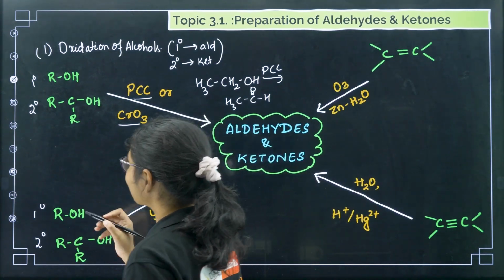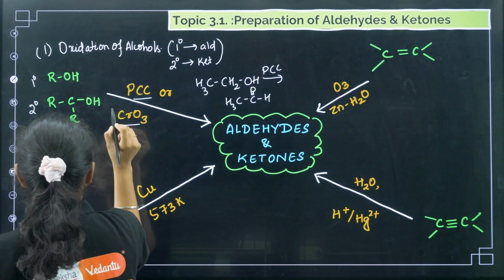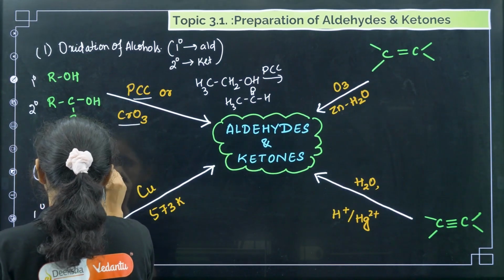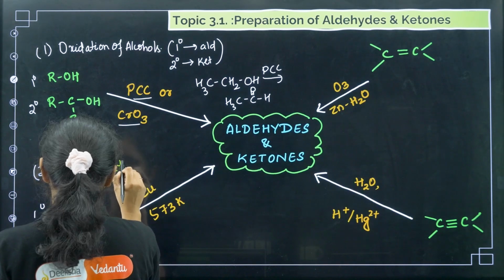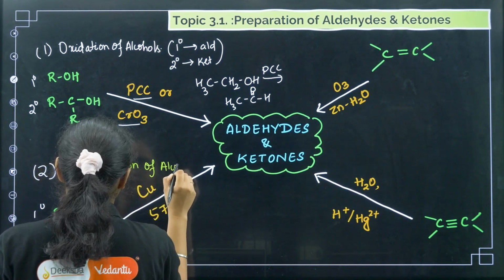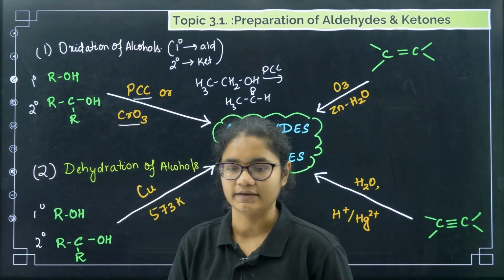This is your second method. What is the second method name? Second method is dehydration of alcohols. What is the reagent here? Reagent is copper at 573 Kelvin.